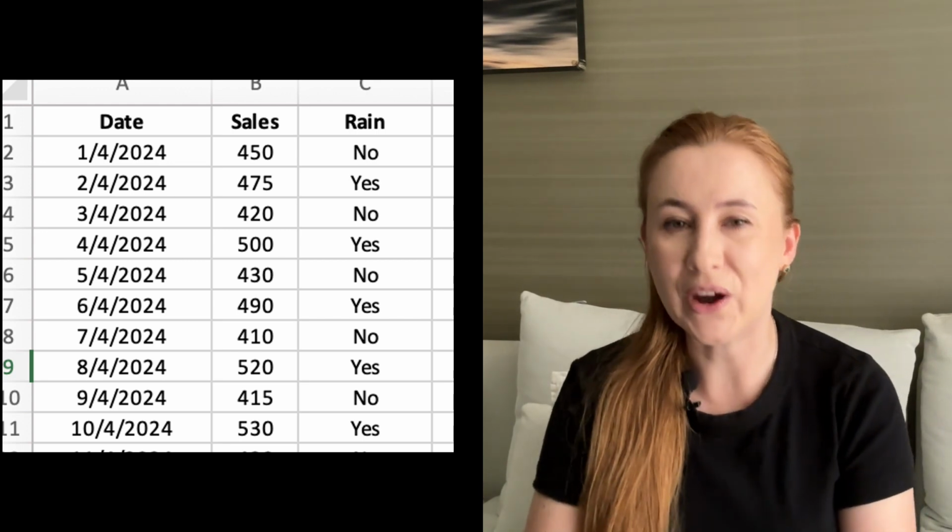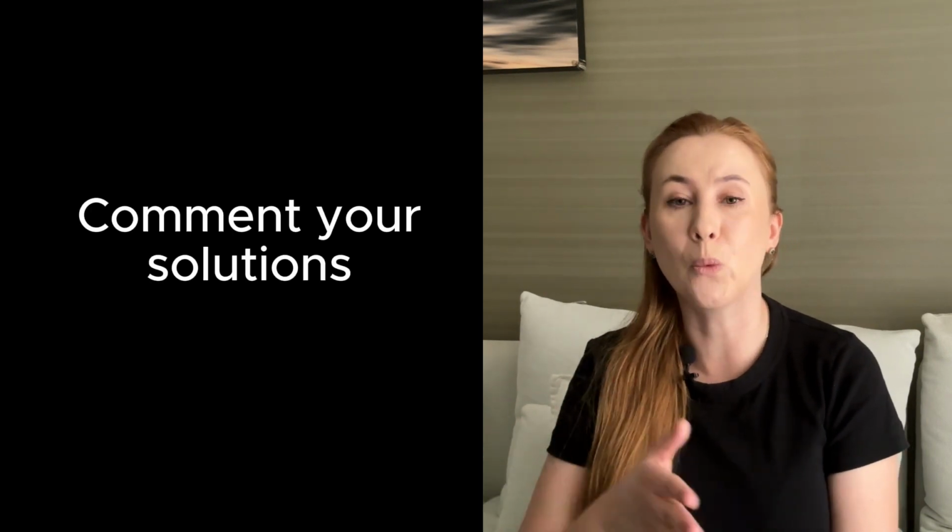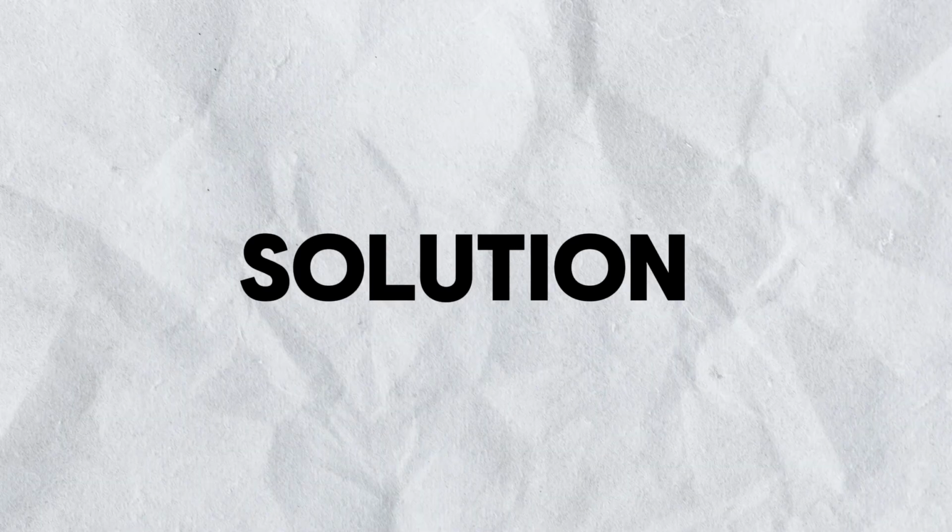Here is a challenge for you. Analyze this data and come up with a logical or statistical explanation of why it might be the case. There is one little tip. You can use correlation analysis or any other statistical method that you know and are comfortable with. You can use Excel or Python or any other tool you're comfortable with to solve this mystery. In the next part of this video, I will show how I approach this mystery and demonstrate calculations in Excel and Python. So if you want to solve this mystery on your own, I suggest you pause this video and then come back to the video where you can compare your results to mine.